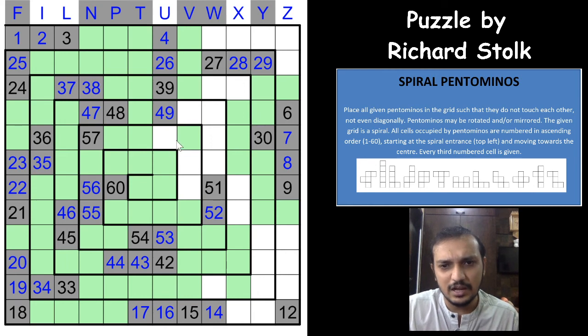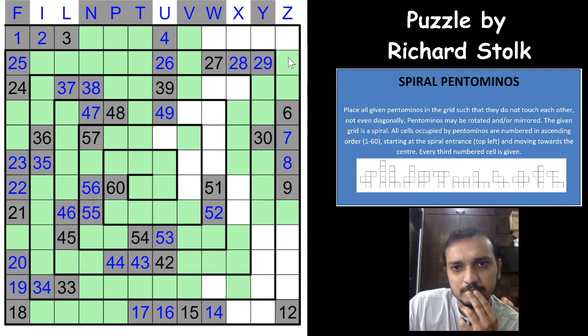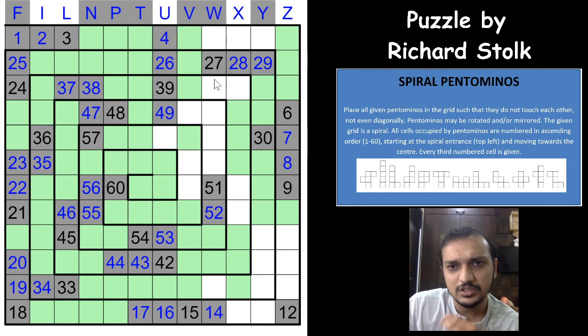It can either be an L or an I. So this is also an L or an I. Wow. So this cannot be a pentomino cell. This cannot be a pentomino cell. One of these will have to be a pentomino cell. So this is a non-pentomino cell. And between 57 and 60, can both of these be pentomino cells? Not sure. Let's see.